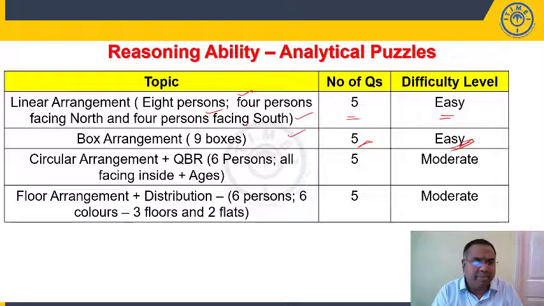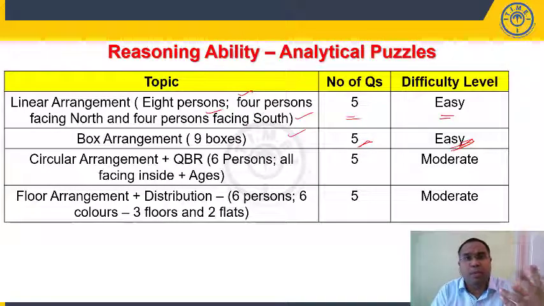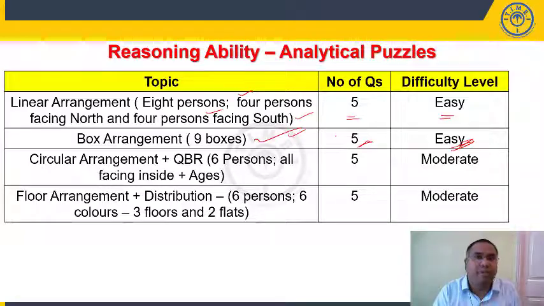For every, say, box arrangement, you have 2 possibilities. But when you read about 50% of the clues, one of the possibilities gets eliminated and there is only one possibility left, from where you can easily arrange the rest of the boxes. So we are classifying this as an easy one.